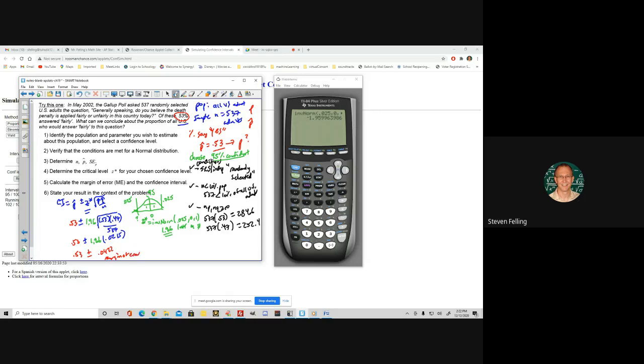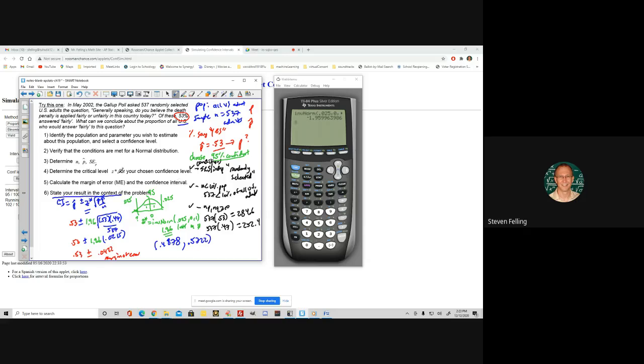So that means that my final answer is going to be, I usually use interval notation, so we'll put a kind of a brace here, and we'll take 0.53 and subtract that number. So 0.53 minus 0.0422 is 0.4878. And the maximum number will be 0.53 plus 0.0422, which is 0.5722.